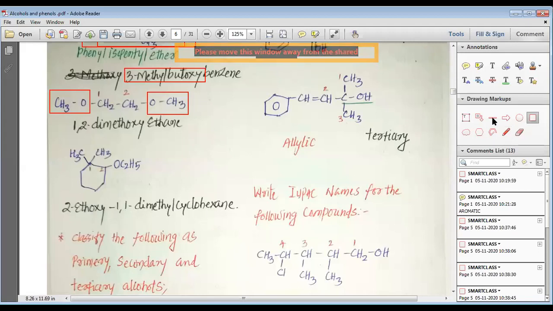So I shall show you first the cyclohexane. You can see here, this is the cyclohexane. On this cyclohexane, on the first carbon we have 2 methyl groups, and on the second carbon we have the C2H5O ethoxy group. So on the second carbon the ethoxy group, on the first carbon 2 methyl groups, so 1,1-dimethyl, and then we have the cyclohexane.